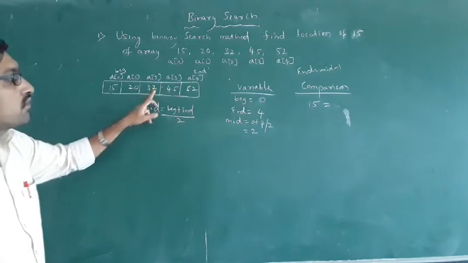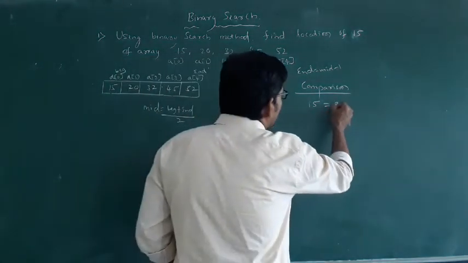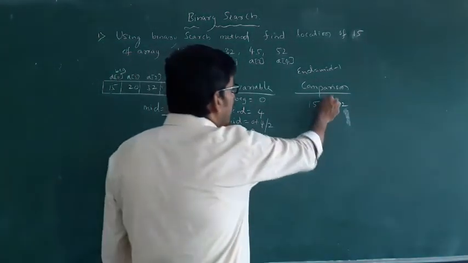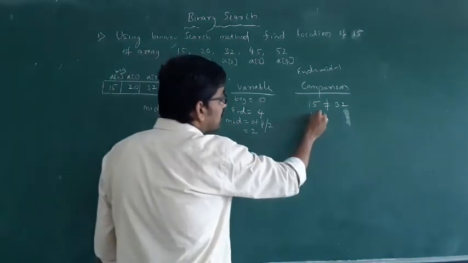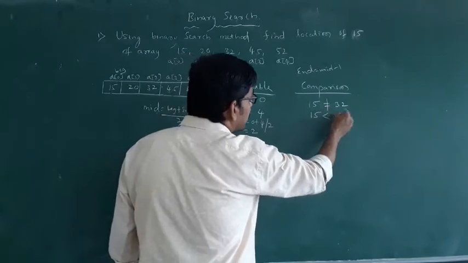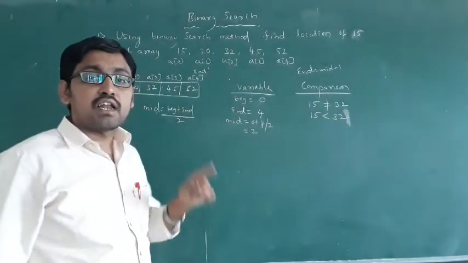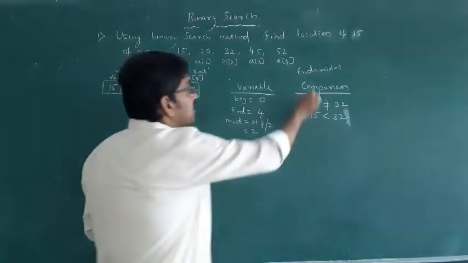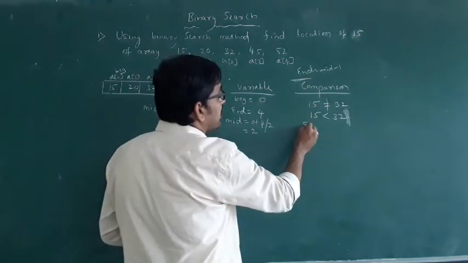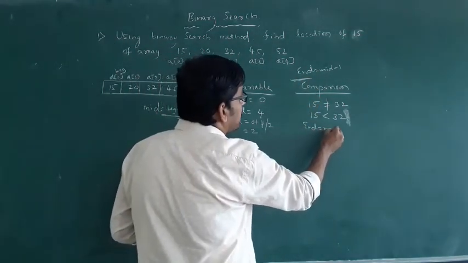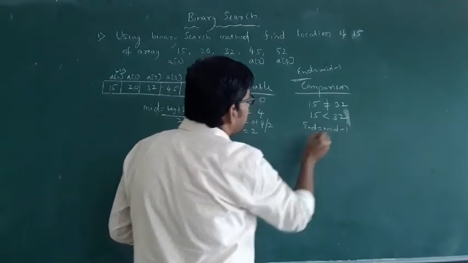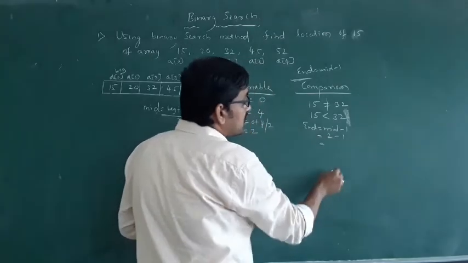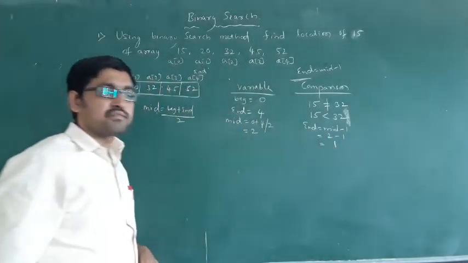In 2 you have 32. Is 15 equal to 32? No, it means that 15 is less than 32. If 15 is less, which formula do you have to write? You have to put this formula: end equal to mid minus 1. Mid is how much here? Mid means 2 minus 1. How much? 2 minus 1 means 1.